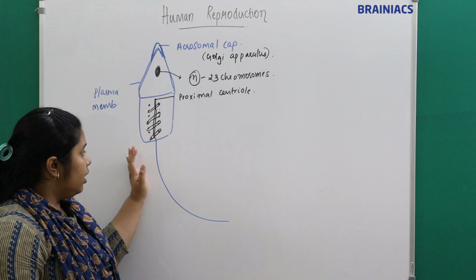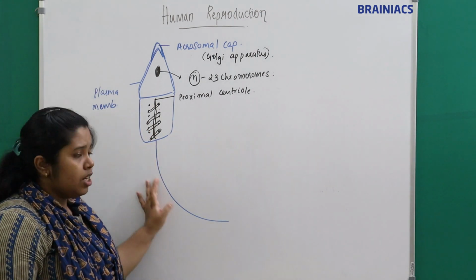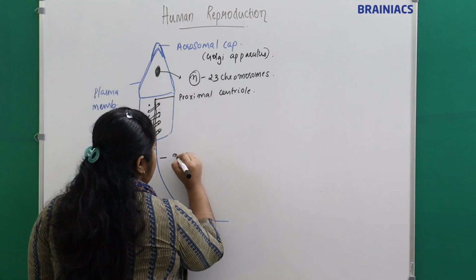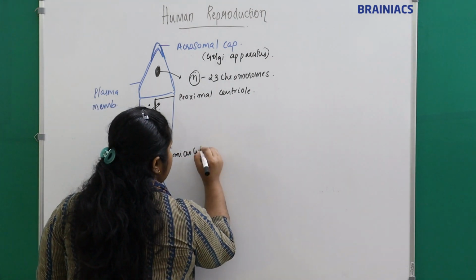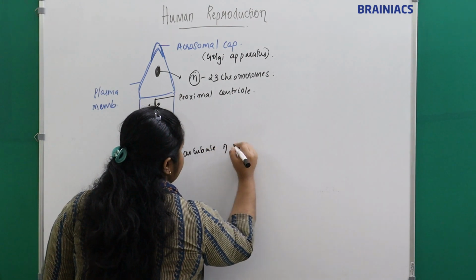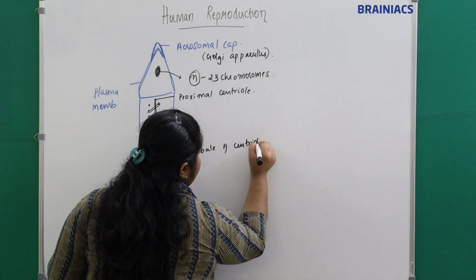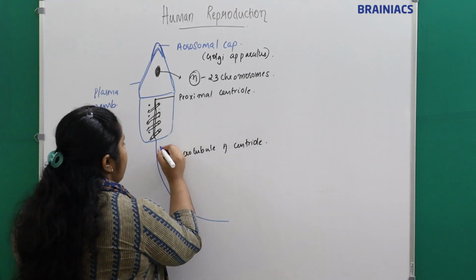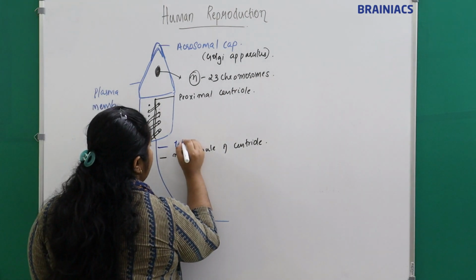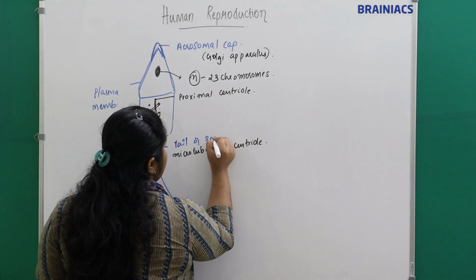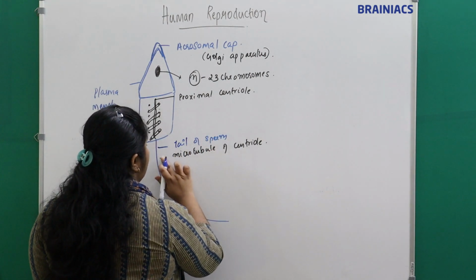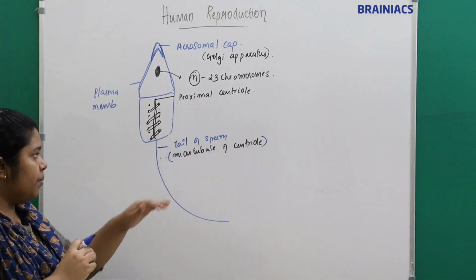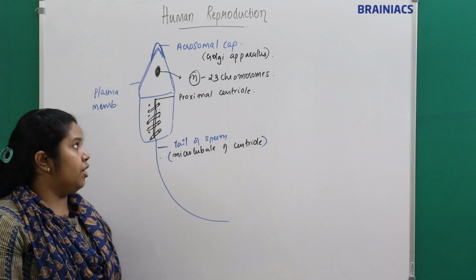Then we have the elongation of the microtubule of the centriole, right? And what is the structure? It is the tail of the sperm, or flagellum of the sperm, which is formed from the elongation of the microtubule of the centriole, right?